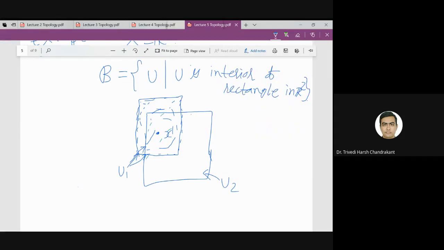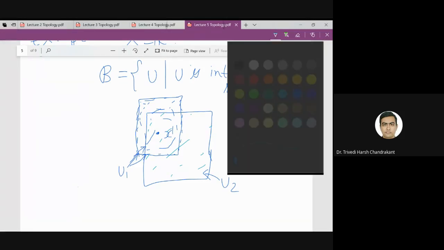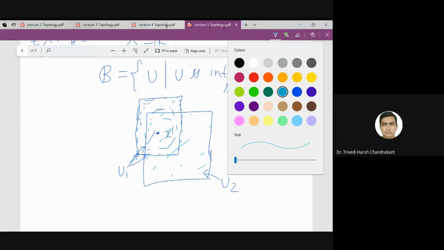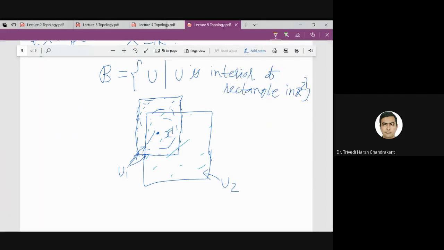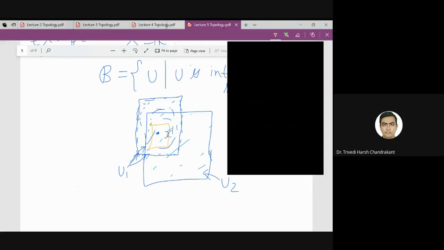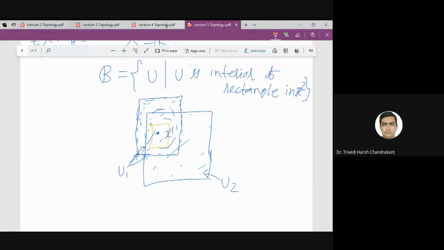So U2 is all these points, and that also contains X. Then I can find a smaller rectangle which belongs to both of these rectangles, containing all these points.